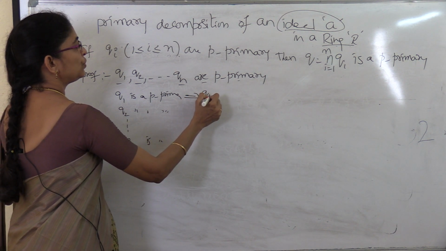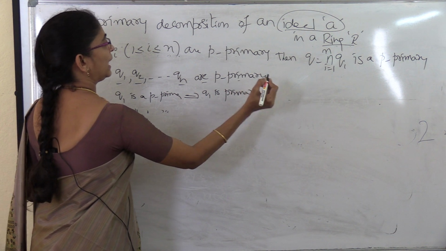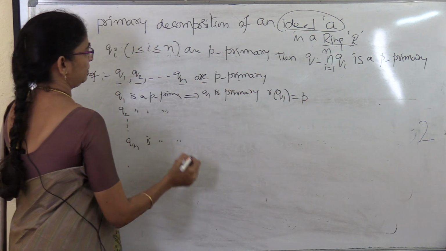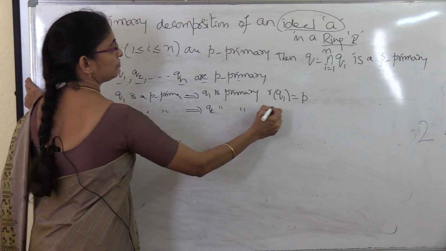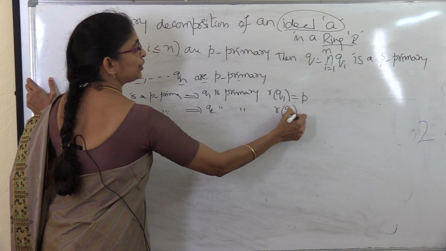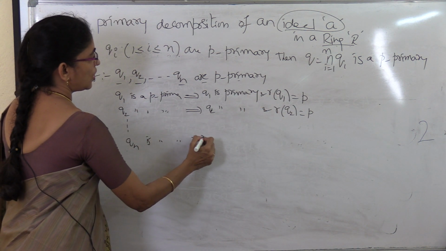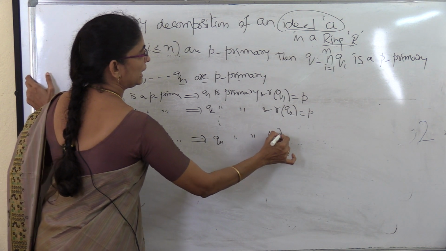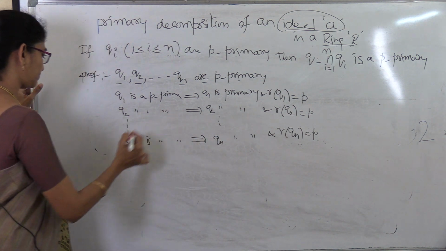This implies Q1 is primary and the radical of Q1 is nothing but P. Similarly, Q2 is primary and the radical of Q2 is also P. Like that, Qn is primary and the radical of Qn is equal to P.